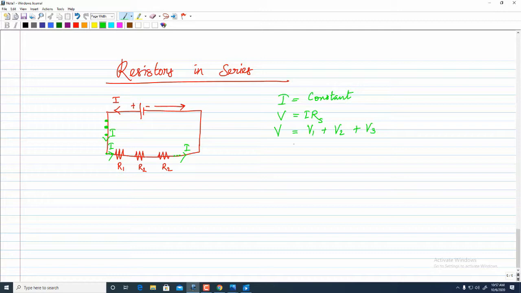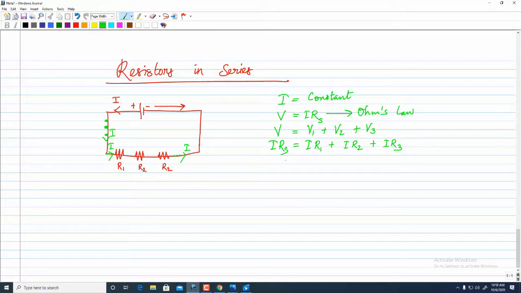It can also be written using Ohm's law, and the whole V can also be represented as the multiplication of current and the resistance.